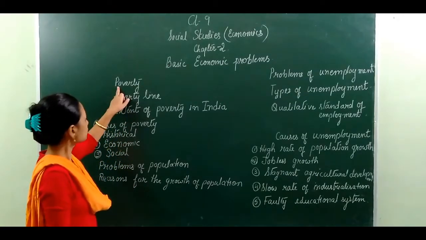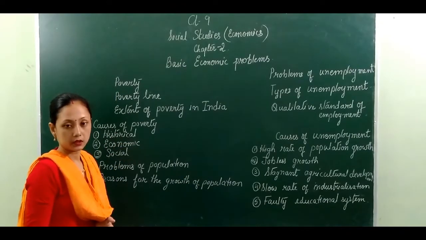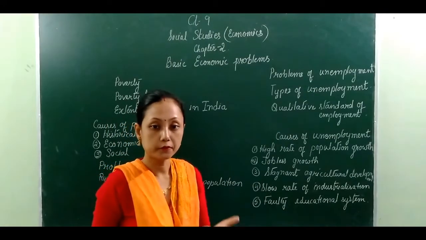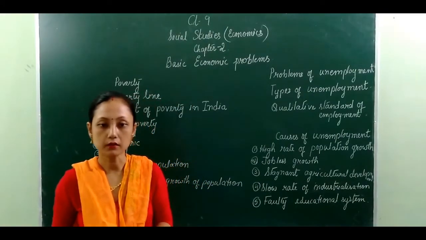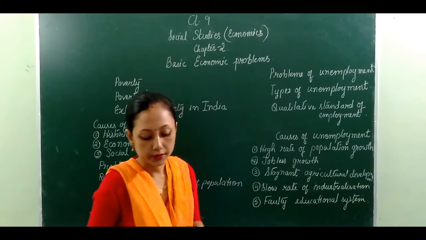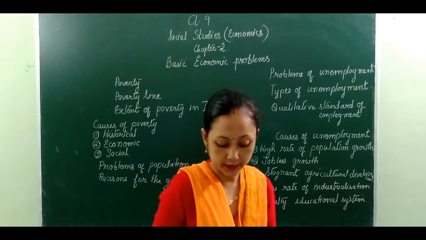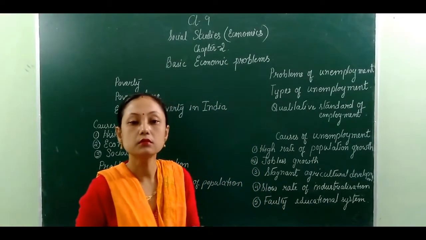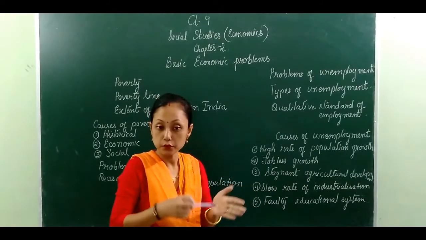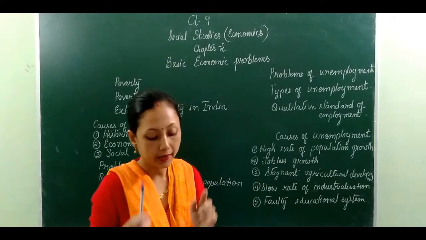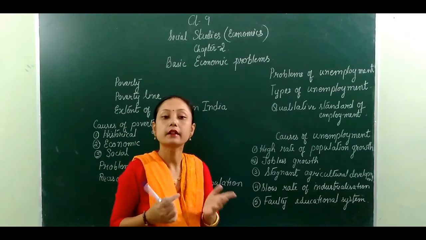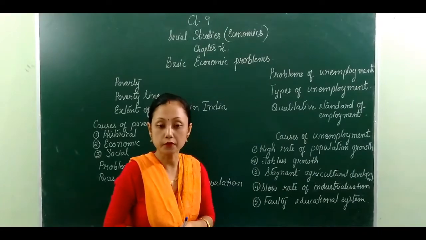First, let's go to poverty. Now, what is poverty? We know that in order to live, we have to fulfill our three basic needs. What are our three basic needs? That is food, clothing, and shelter. Now, in economic terms, we can say that those who don't get the proper basic needs, that is food, clothing, shelter, and education and health services properly, can be regarded as poor.